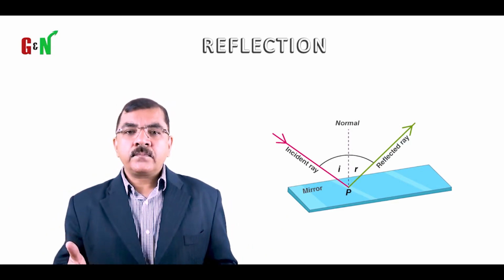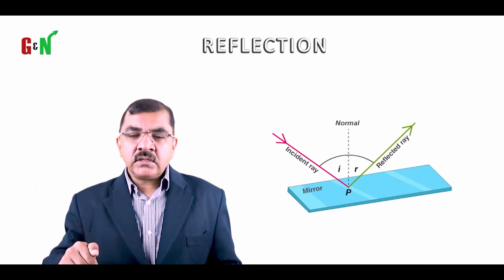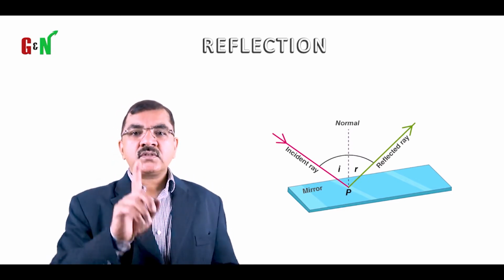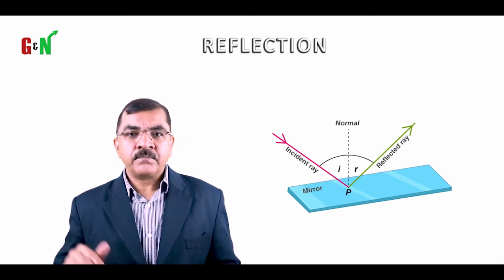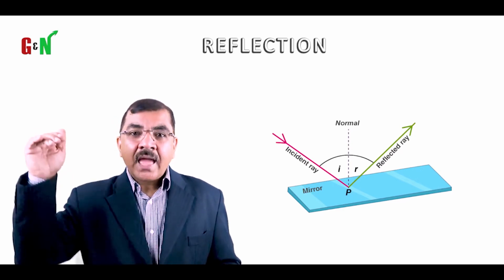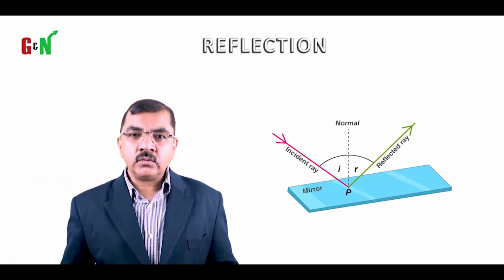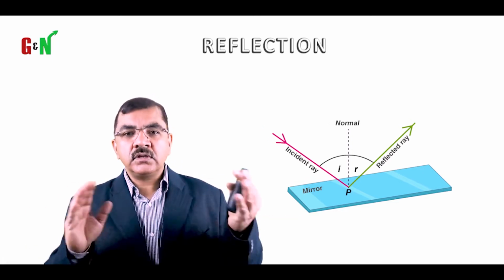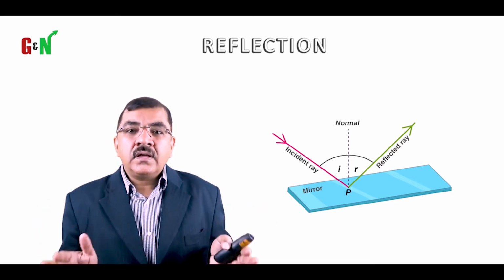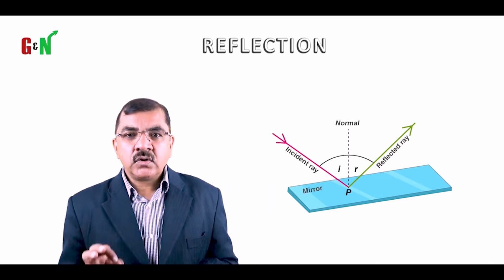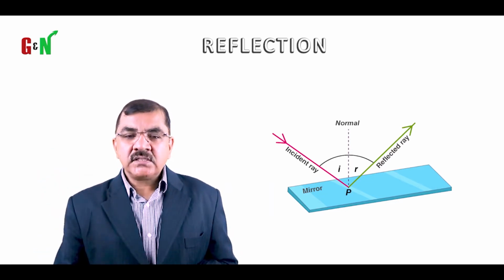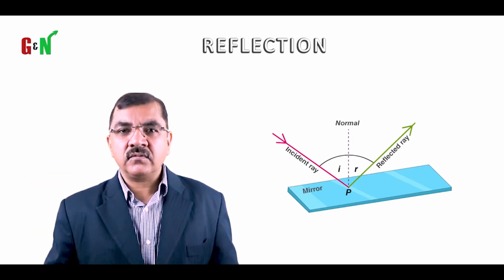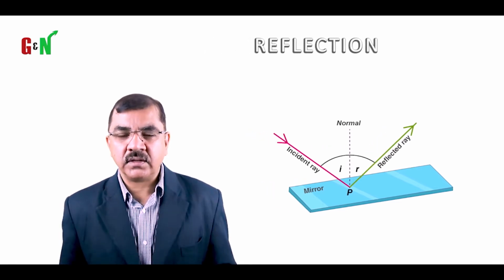So what is the law of reflection? The ray which comes in is called the incident ray. The ray which bounces off is called the reflected ray. This you have to remember. Incident ray, reflected ray. Angle of incidence is equal to angle of reflection. That's it. You don't need to know much as of now. This is all the law of reflection is about. Angle of incidence is equal to angle of reflection. The coming ray is known as the incident ray. The ray which goes out is called the reflected ray.